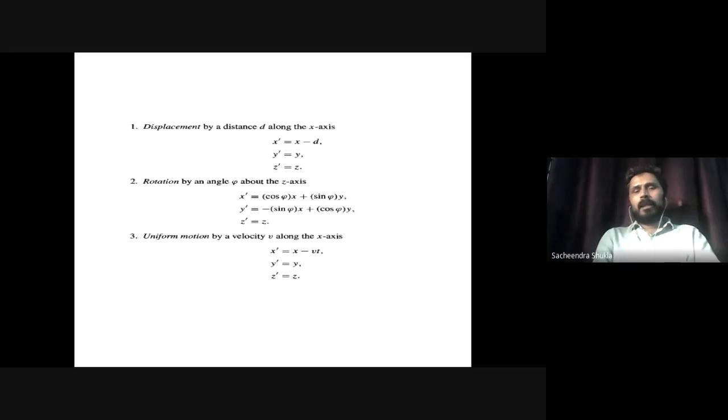And before that, I need to address one important thing, that is the inertial frame. What is an inertial frame? That is important. Suppose I have three particles that are moving randomly, and I have been asked to construct an inertial reference frame. So what I'll do, I'll pick a particle and choose it as the origin of the coordinate system. I will insert three perpendicular Cartesian axes on it, x, y, z.